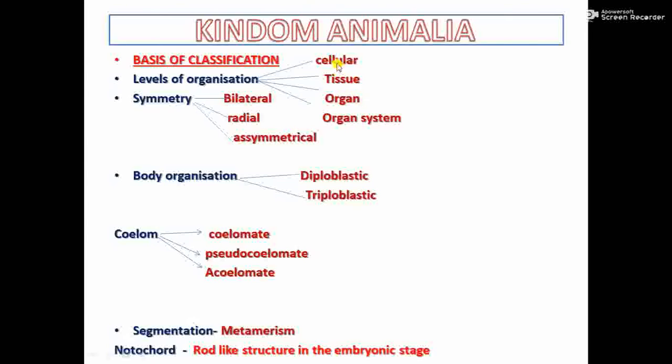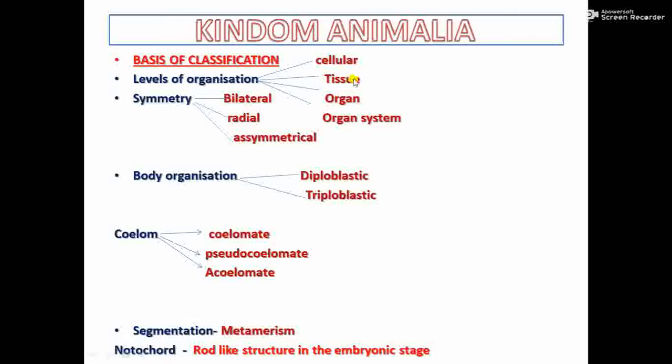So you know that in cellular organization there is not much division of labor. Division of labor means the work is divided between different cells. Here the division of labor is not much, meaning all the functions are performed by all cells. Maybe a little division of labor is there.